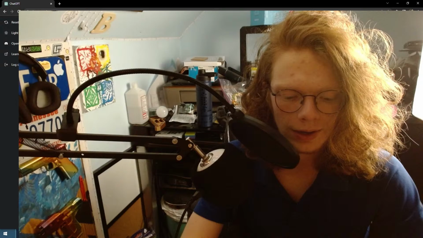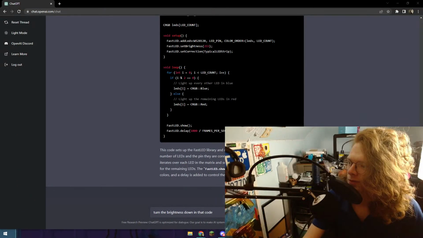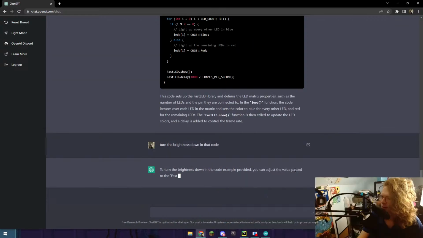And you guys can't see what I'm typing right now. Okay, let's push that right there. So set the brightness to 50%, which is this. Okay. Add that to the previous code.